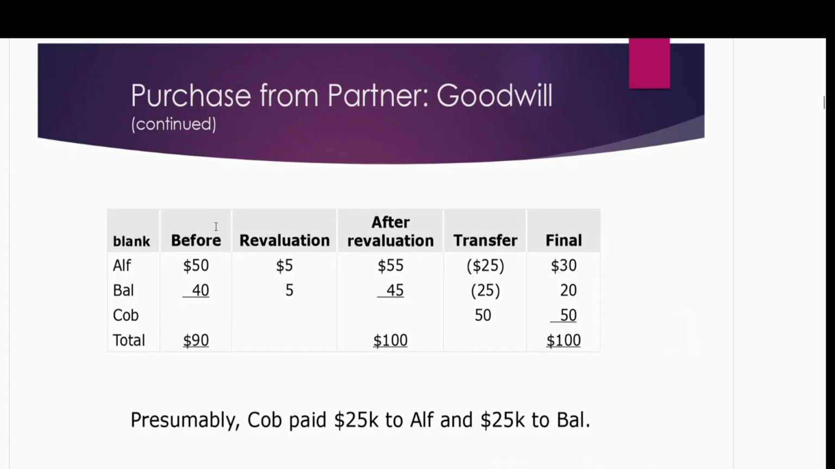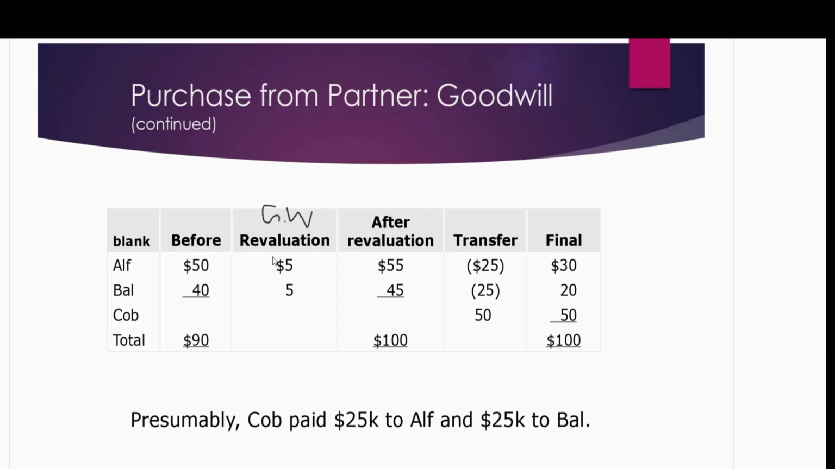Before Co joins the business, Alf capital was 50, Bal capital was 40, and together it was 90. Then we calculated goodwill, we revalued the business. I will write goodwill for you over here so that you understand revaluation means that we are doing goodwill calculation. Because of this goodwill, Alf and Bal both capital increase with $5. Just now we saw that.